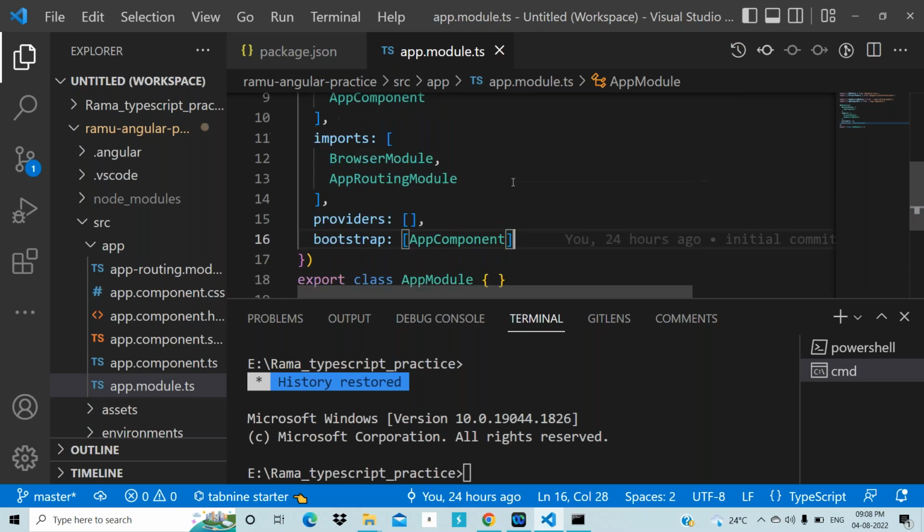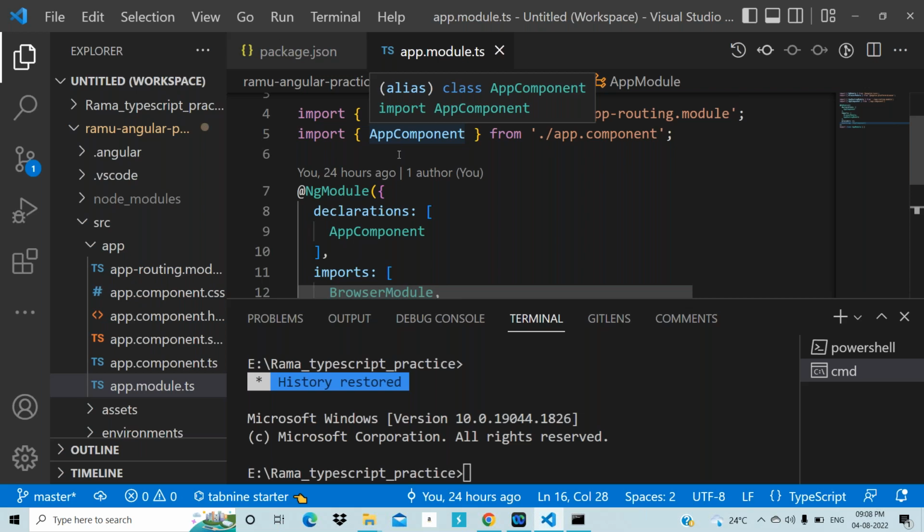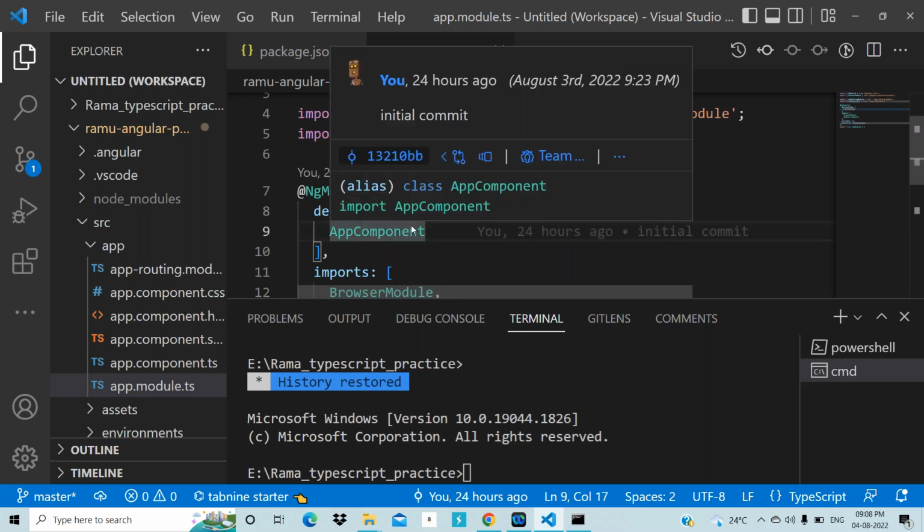This one. See, components you need to input before. Yeah. Within 1 minute you will understand it. Okay. What is the importance of this declaration? Imports, you will understand within 1 minute.